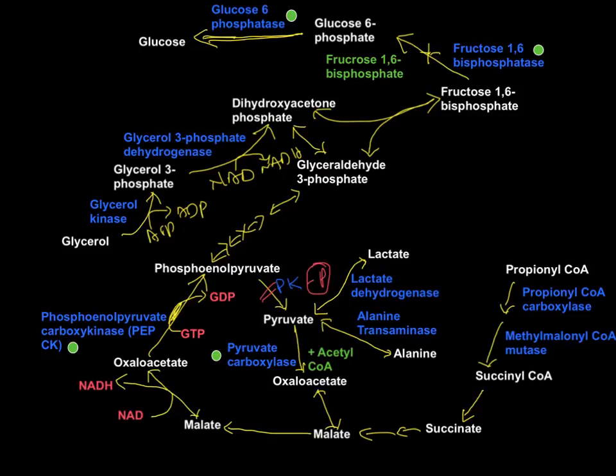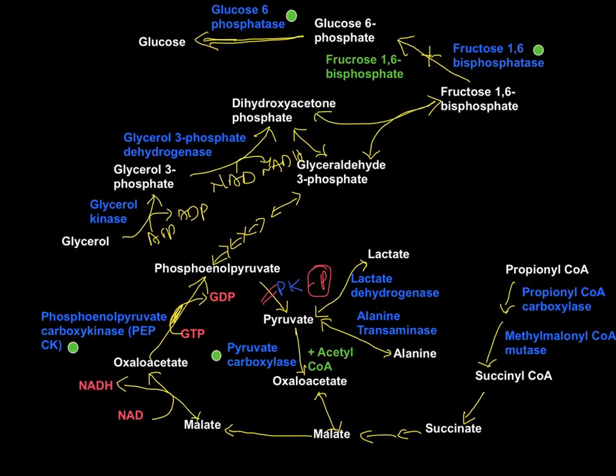So the excess levels of acetyl-CoA are going to act as a positive modulator on pyruvate carboxylase enzyme. So here is the acetyl-CoA. So acetyl-CoA is acting as a positive modulator on pyruvate carboxylase and keeps this enzyme active where pyruvate is converted to oxaloacetate. That's one of the positive allosteric modulators there.